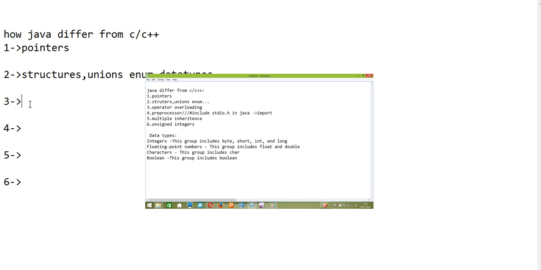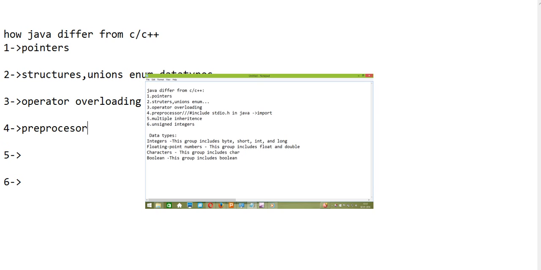Yet they have not included operator overloading. This also you should know. Operator overloading is not there in Java.